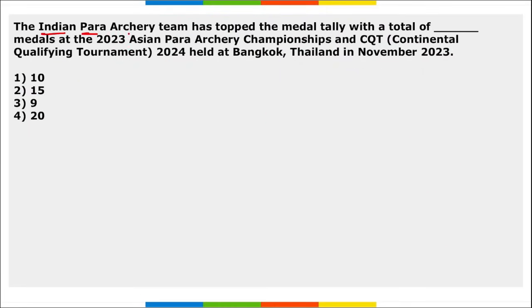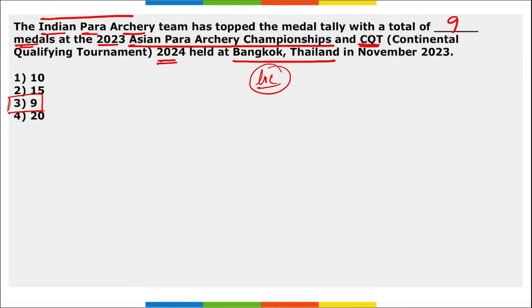Next, the Indian Para Archery team has topped the medal tally with a total of 9 medals at the 2023 Asian Para Archery Championship and CQT 2024 that was held in Bangkok, Thailand. So, the Indian Para Archery team topped the medal tally with a total of 9 medals, correct? And South Korea secured second position with a total of 5 medals.